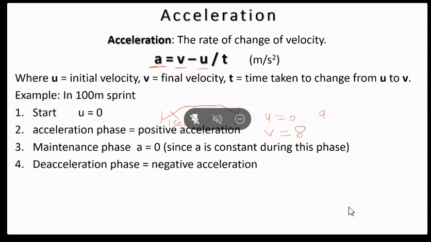A is equal to 8 minus 0 divided by 1. So that will be, the value will give A is equal to 8 meter per second square.